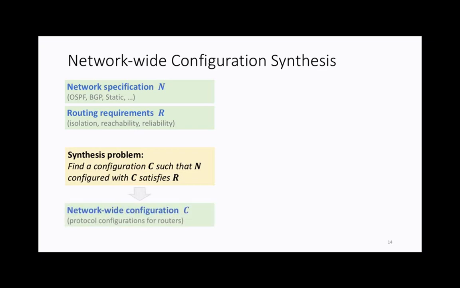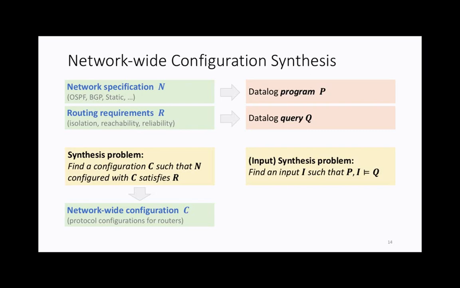Now, we reduce this problem to stratified Datalog synthesis. The network is specified in Datalog. And again, our aim is not to really run the Datalog, it's just to have a formal specification of how the network will operate. Then we have a query, which is the requirements, on the fixed point of that program as if you ran it. The synthesis problem becomes: find me an input for this Datalog program such that if I run this program, the query will be satisfied. And this input can be easily translated back to actual network configurations.